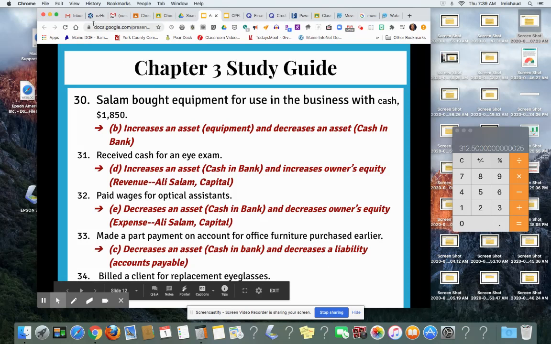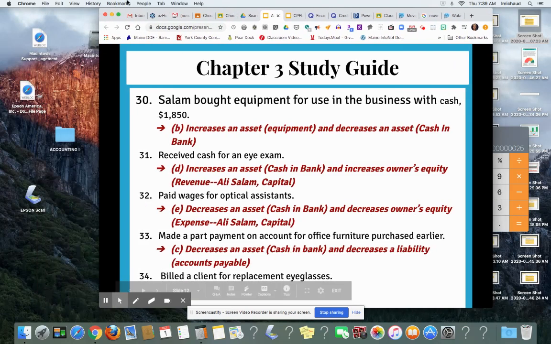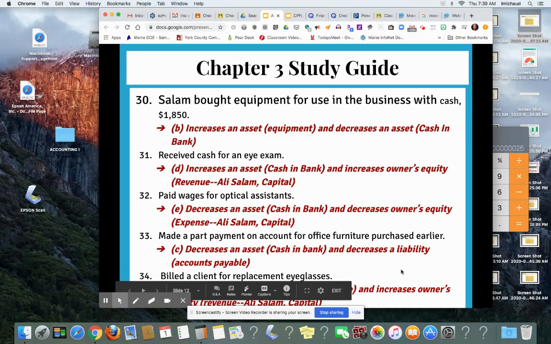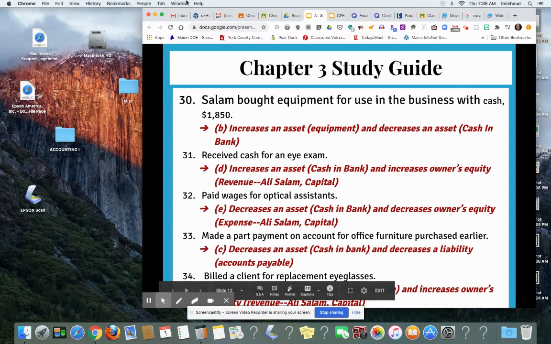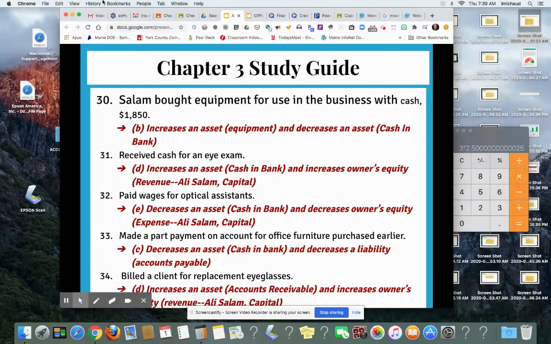34, billed a client for replacement eyeglasses. So you didn't get the money for it. When you bill them, you haven't received the money, but you will. So you have an increase in an asset called accounts receivable. There we go. Accounts receivable is increased and increases owner's equity because you have revenue. Remember, revenue will increase your capital account.